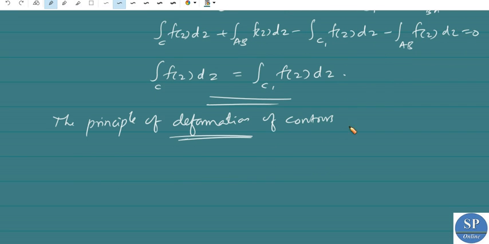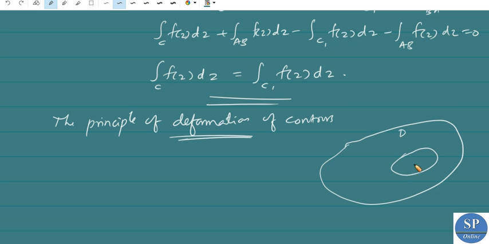So this result gives us, if we are given that f of z is analytic in a doubly connected domain, that means f of z is analytic in this region only. Okay, that means there may be any point inside this region at which f of z is not analytic.